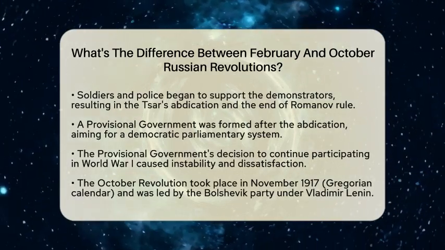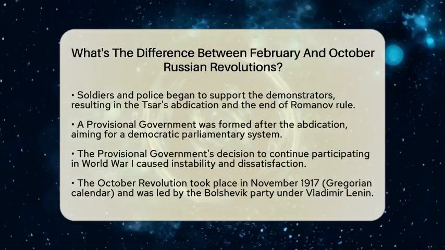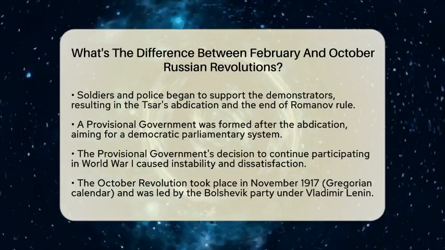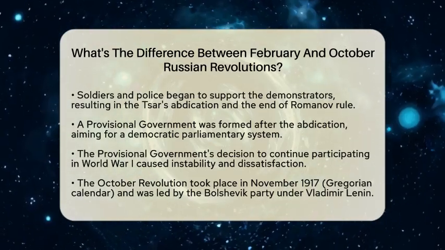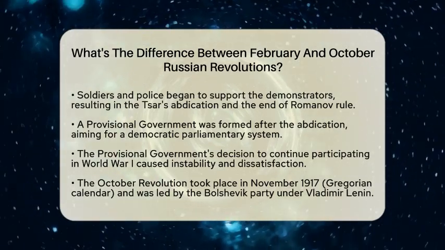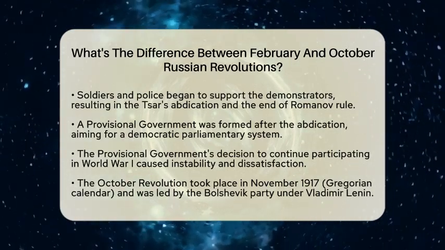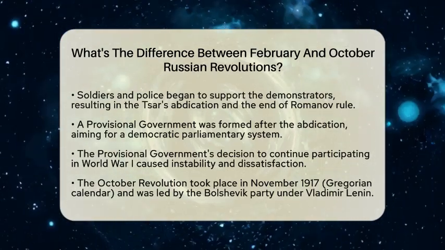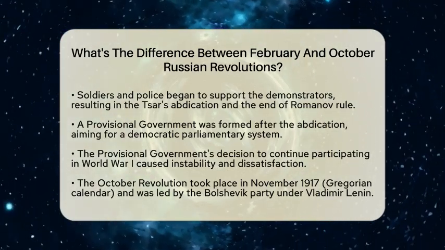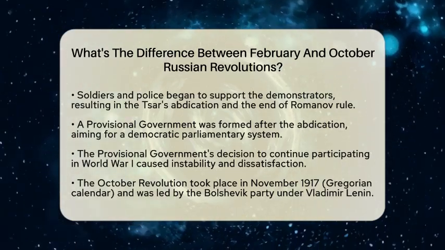Following the abdication, a provisional government was formed. This government aimed to establish a democratic parliamentary system. However, it made the controversial decision to continue fighting in World War I, where this choice led to ongoing instability and dissatisfaction among workers, soldiers, and peasants. The promise of democracy was overshadowed by the realities of war and economic hardship.